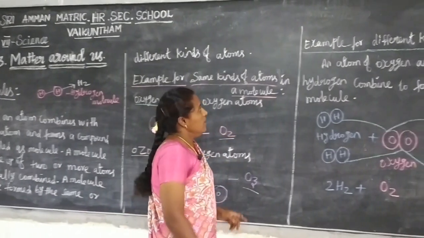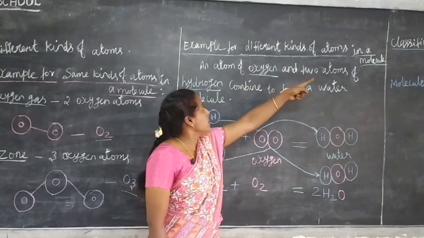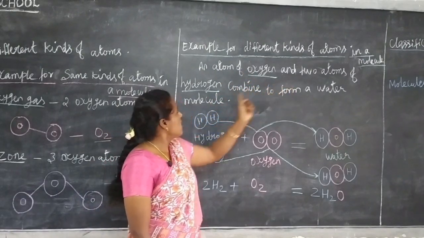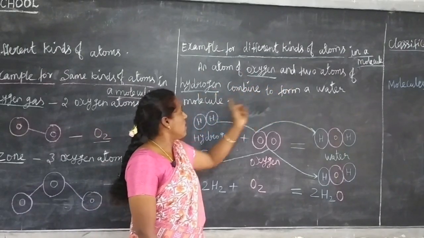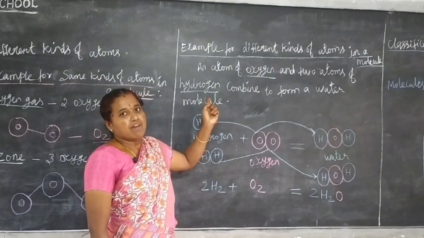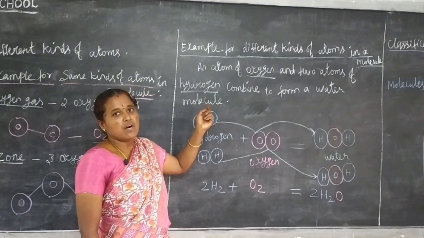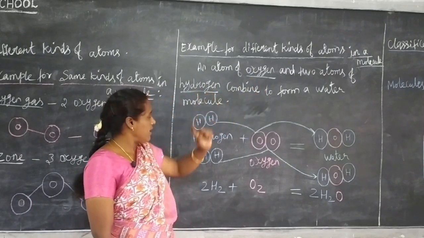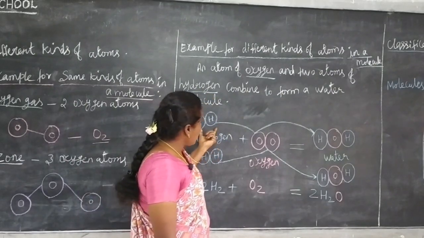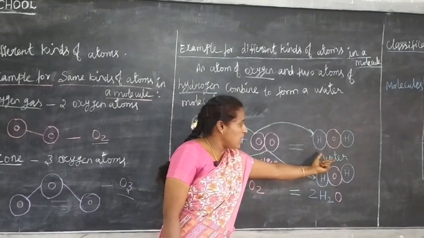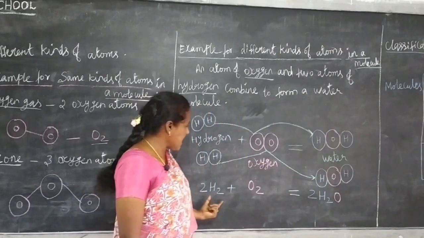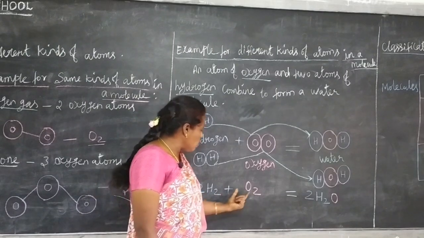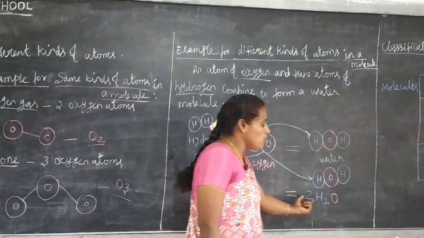Okay. Next, example for different kinds of atoms in a molecule. Molecule of oxygen to form 2 molecules of water.